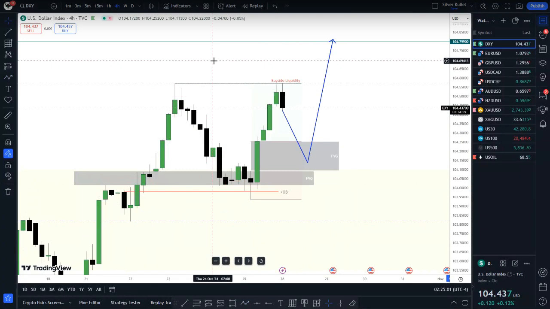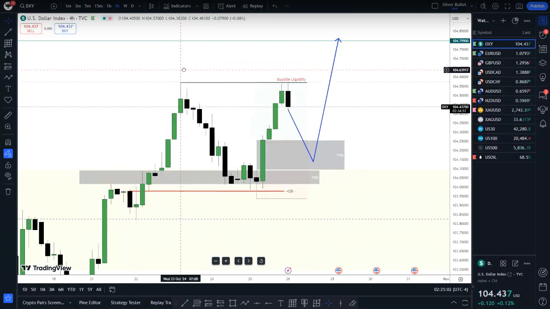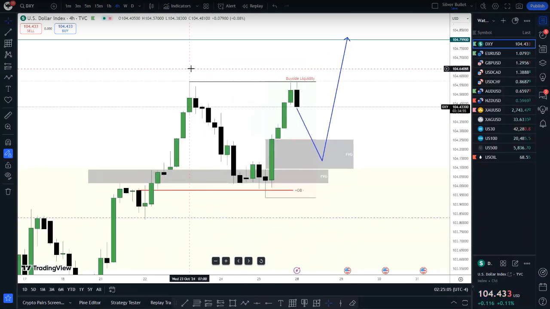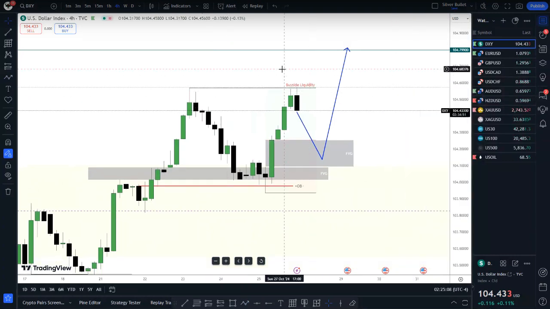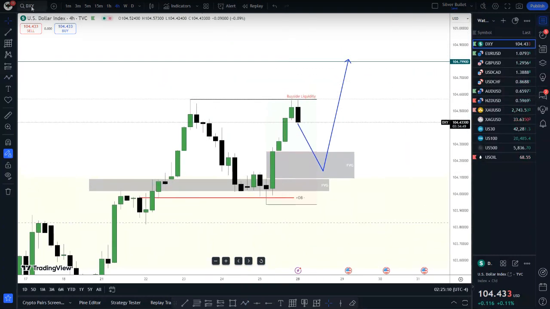So yes, we are bullish DXY and still expecting price to push higher and higher until those relative equal highs over there. So that will be key on DXY. There's no need for me to go down to lower time frames lower than the 4-hour chart. We don't need that. Let's look at Euro now.